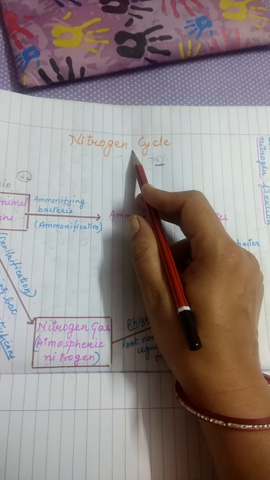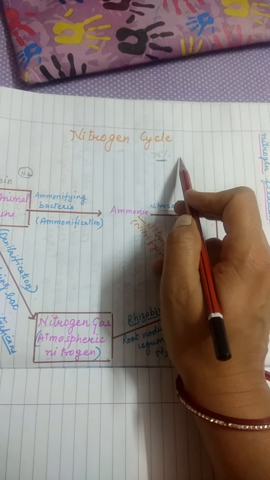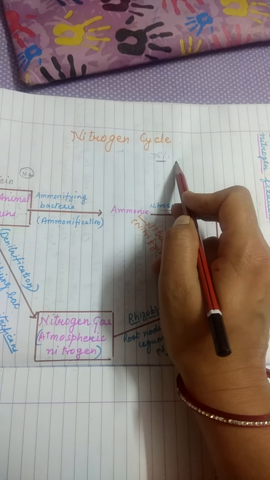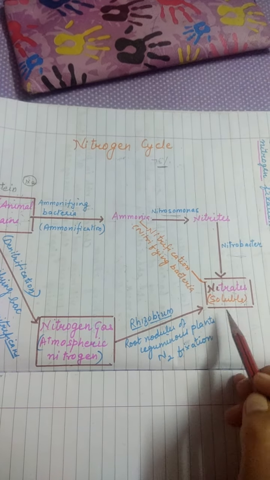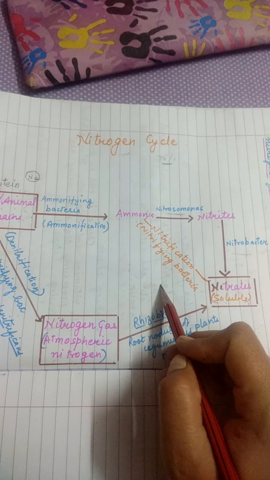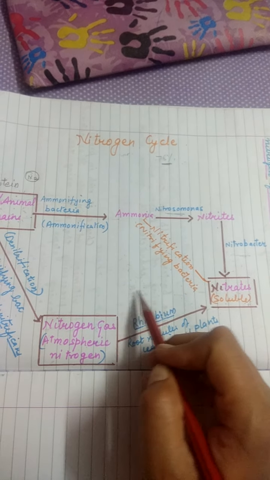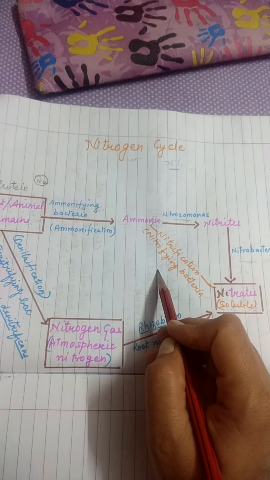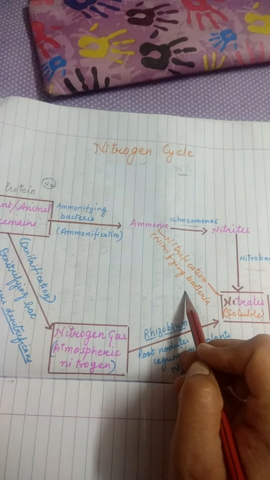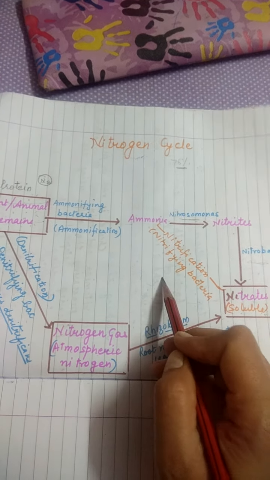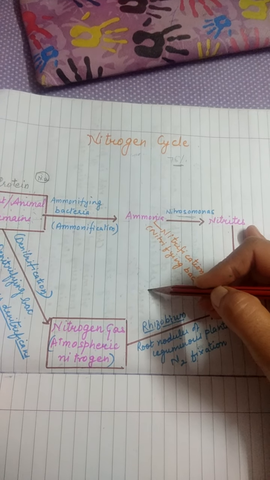But we cannot use this nitrogen in its gaseous form from the atmosphere. We cannot use atmospheric nitrogen as it is. It has to be converted into soluble nitrates, from where it is absorbed by plants. Plants make protein. Okay, plants are eaten by animals and humans, so it is transferred to animals and humans. Then animals are also eaten by humans. So the ultimate source of energy is the plant. We have studied this in the food chain, which you must have studied in your previous classes.